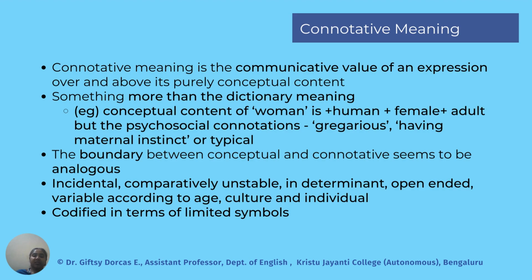It's incidental, it's comparatively unstable, and it is open-ended also, and it's codified in terms of limited symbols. So that was about connotative meaning, which is more than the dictionary meaning.